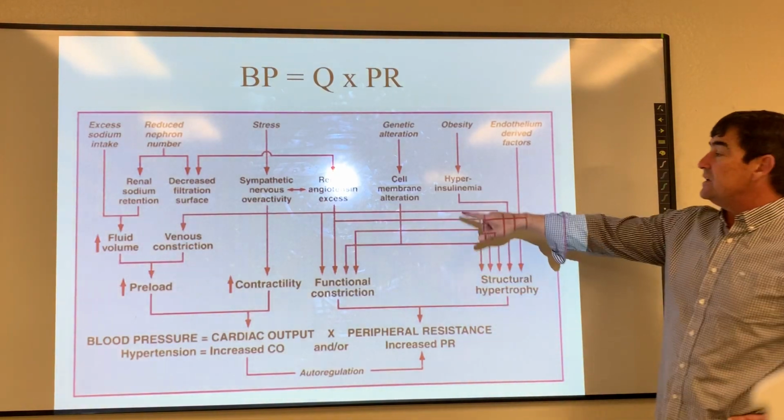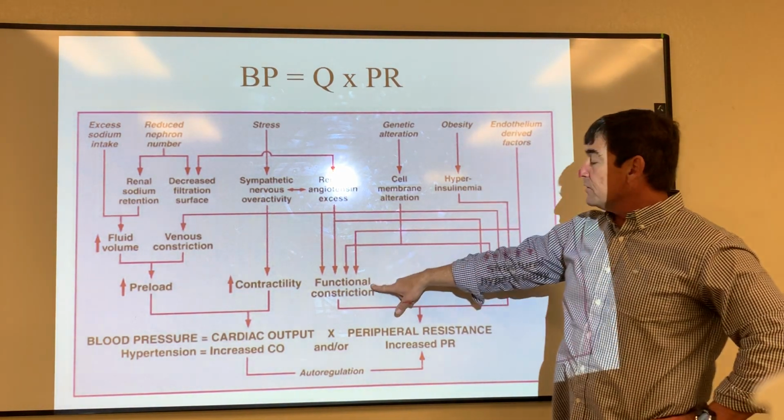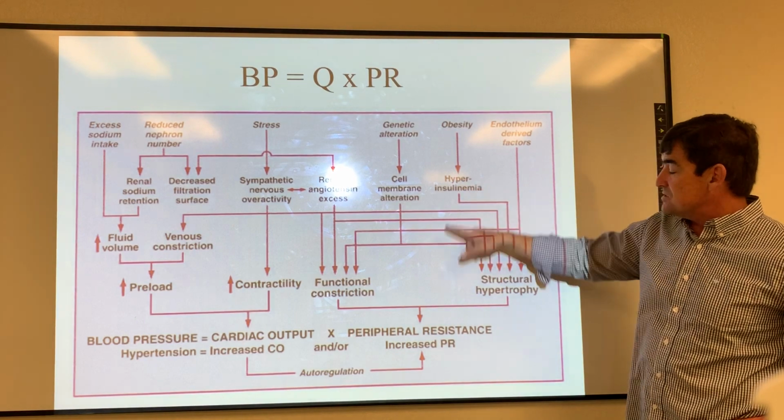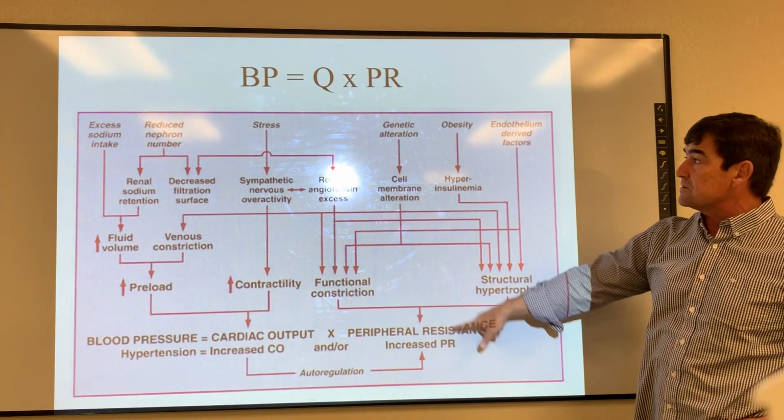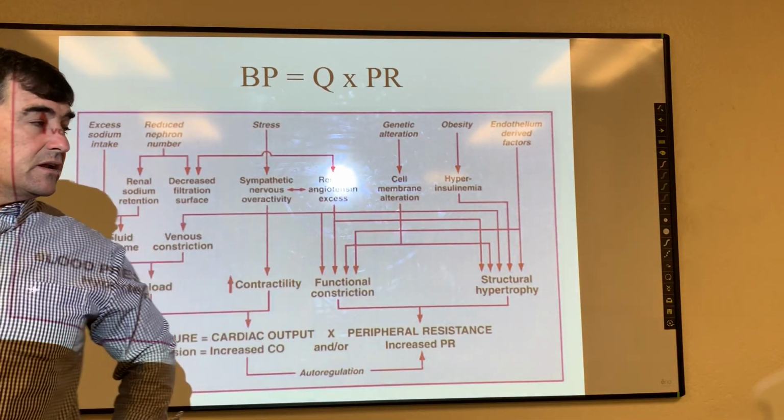When we go back again here, obesity impairs the insulin response, alters that vasodilatory response, and so you end up with an increase in vascular resistance. That's referred to as obesity-associated hypertension.